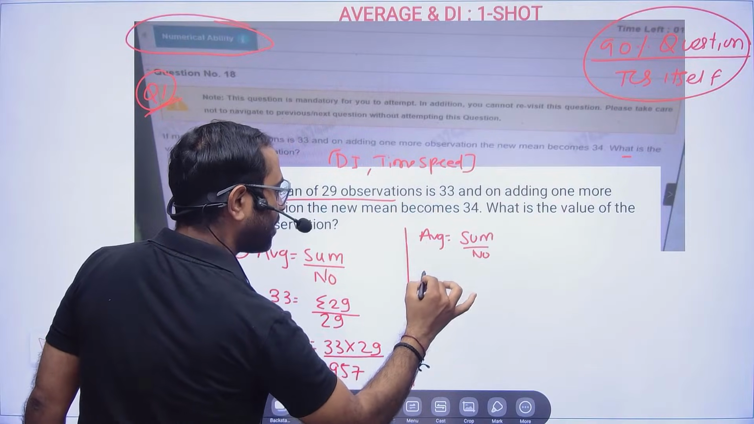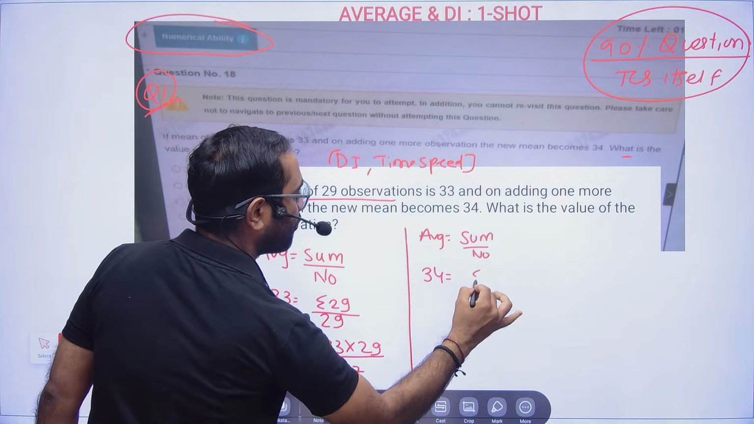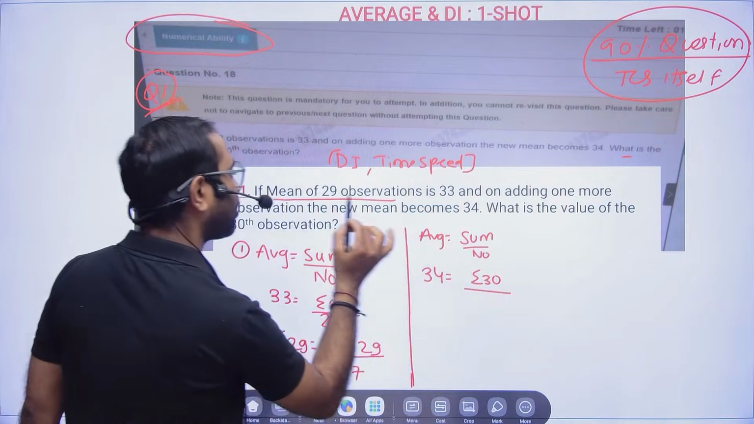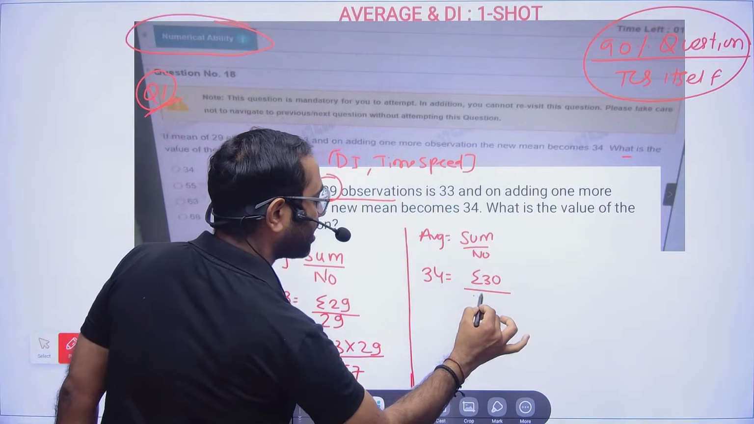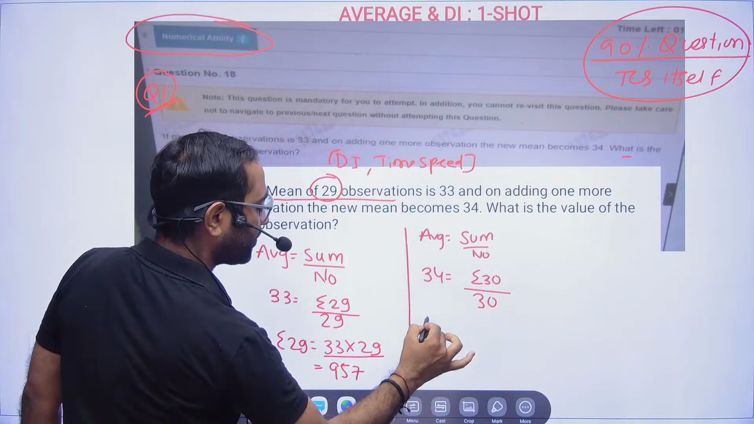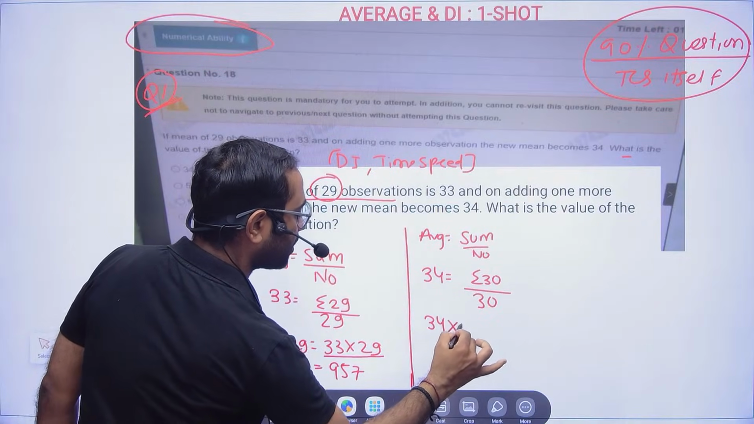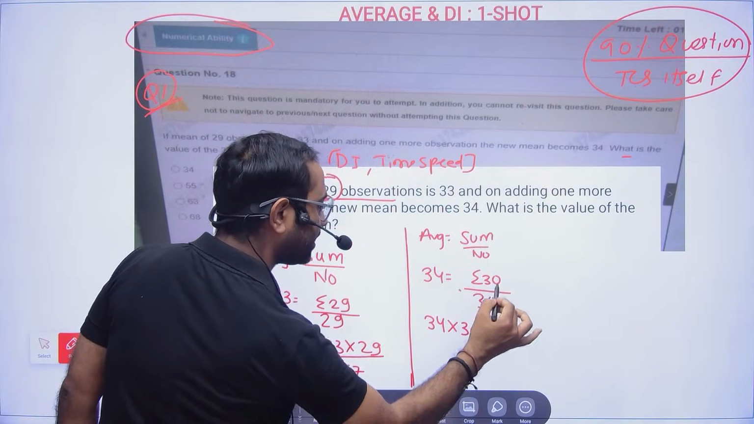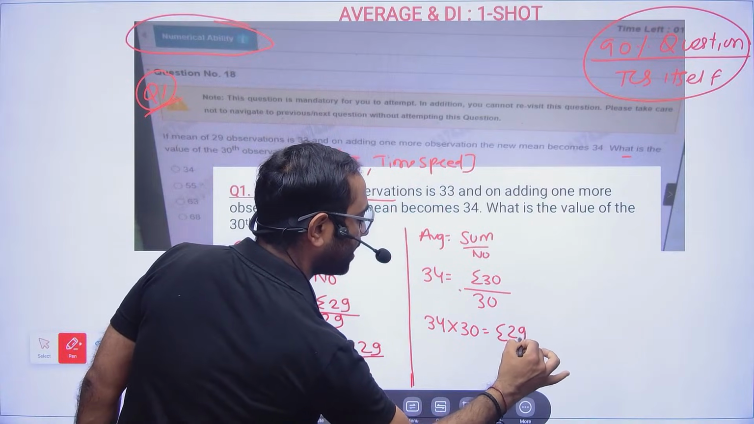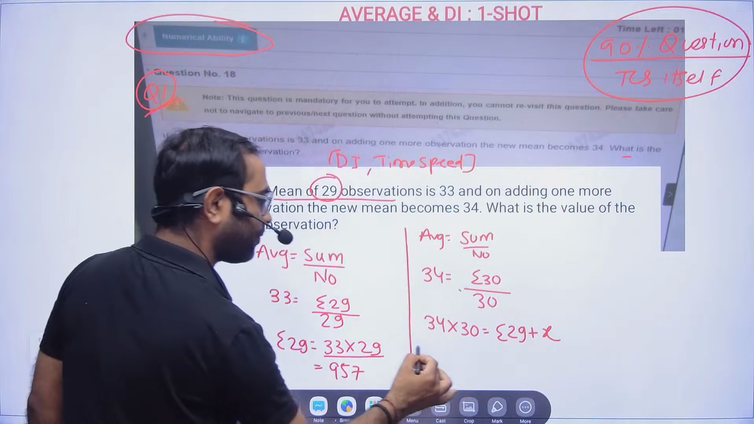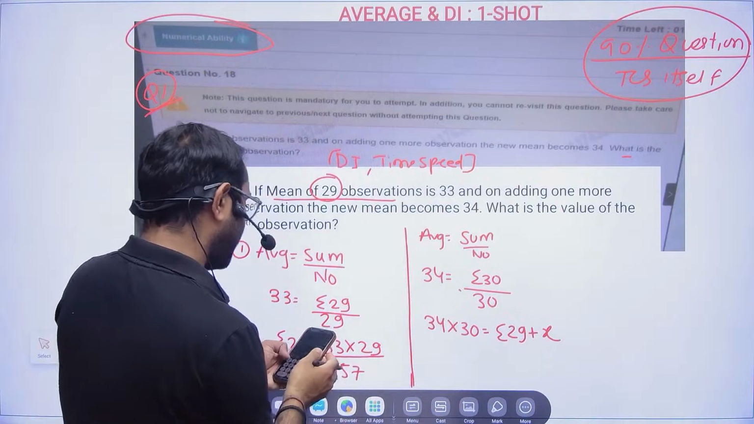So now my new average is 34, and now we have total 30 numbers. One more observation is increasing, divided by total number is 30. Now this is 34 into 30, right? And sigma 30, that means sigma 29 plus one more number we are going to add. Now this 34 into 30 will be what?